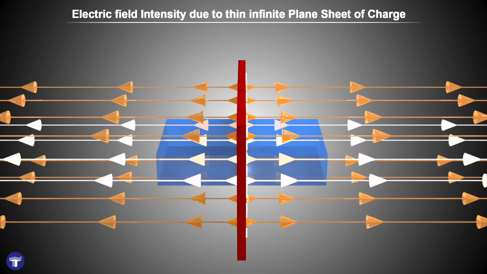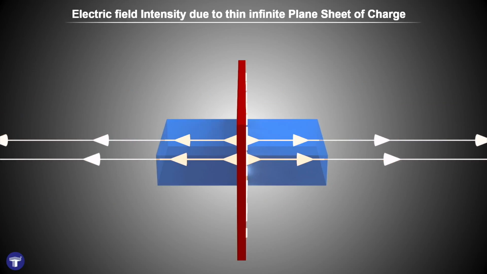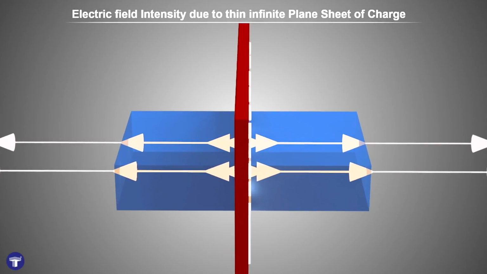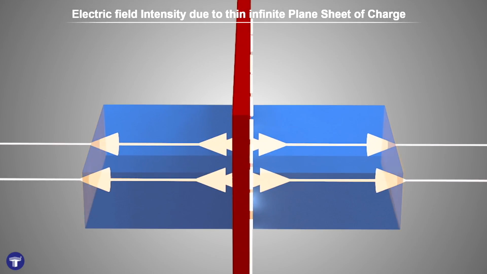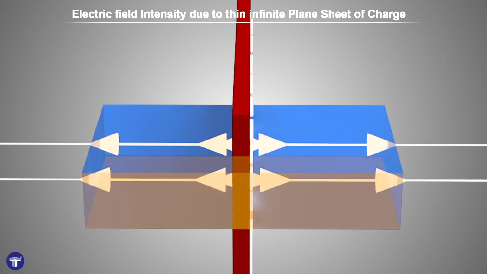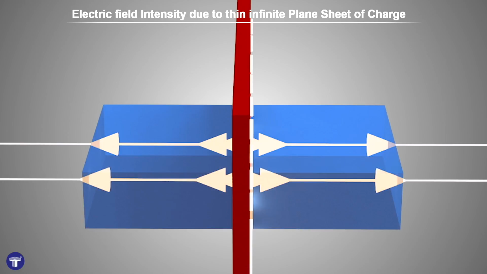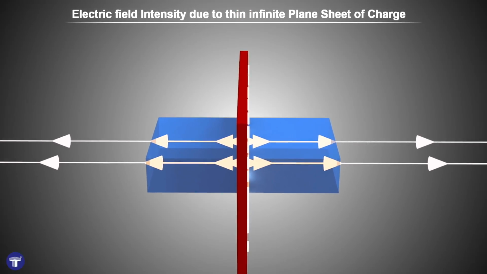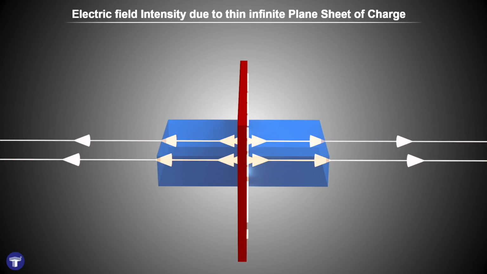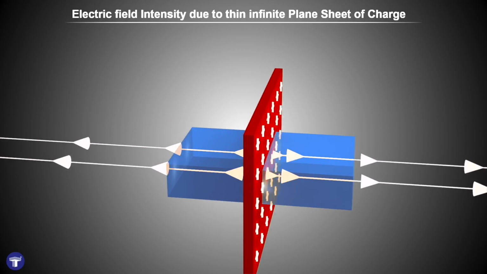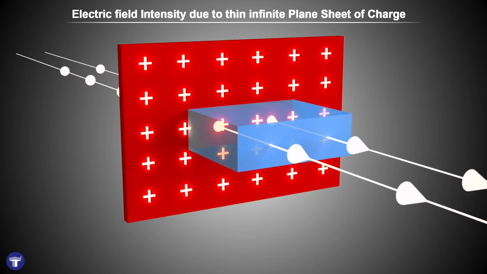As is clear from the figure, only the ends of this Gaussian surface have electric field lines passing through them, and hence only these two faces will contribute to the electric flux. For all other surfaces, the electric field lines are parallel and hence do not contribute to the total flux. Thus, the electric flux for a plane sheet is calculated by finding the electric flux passing through these two ends.